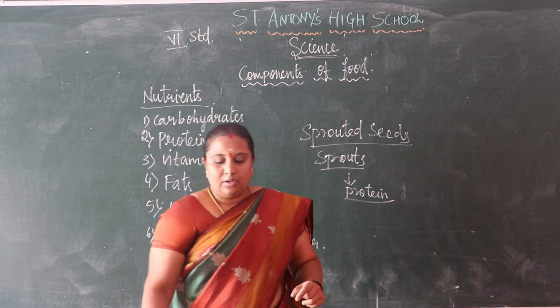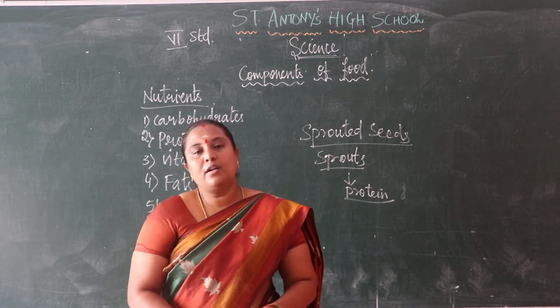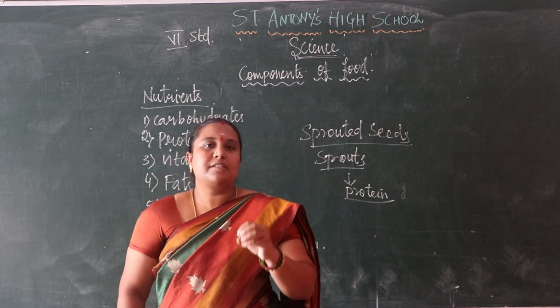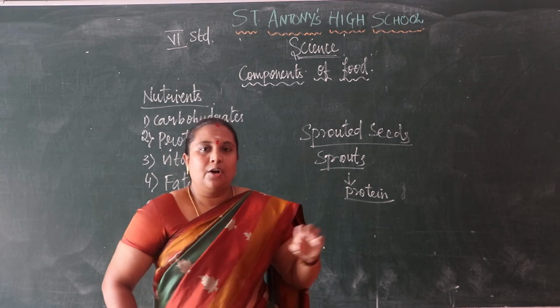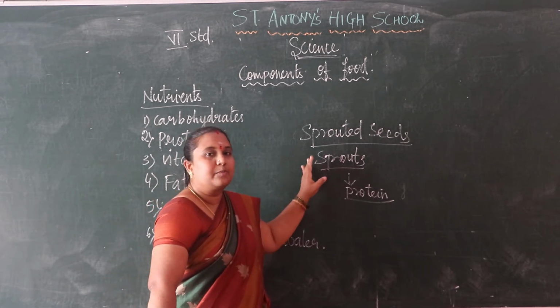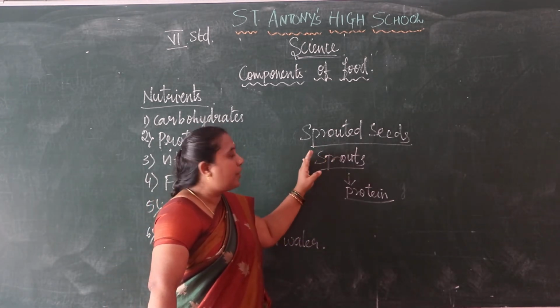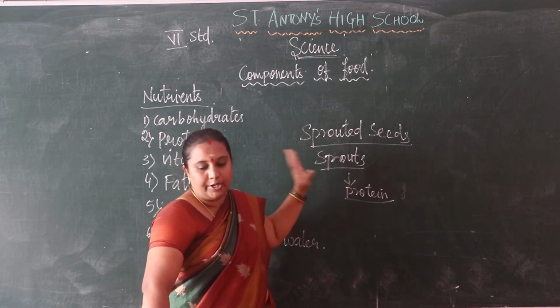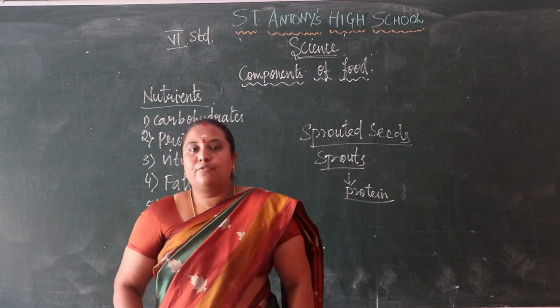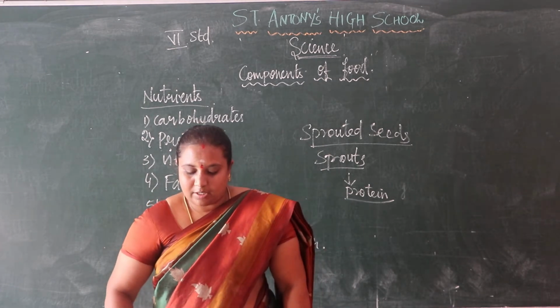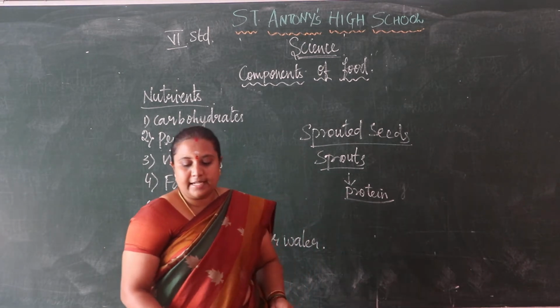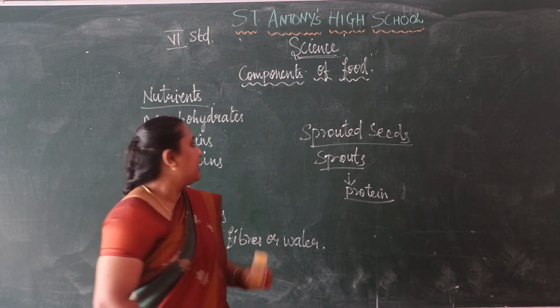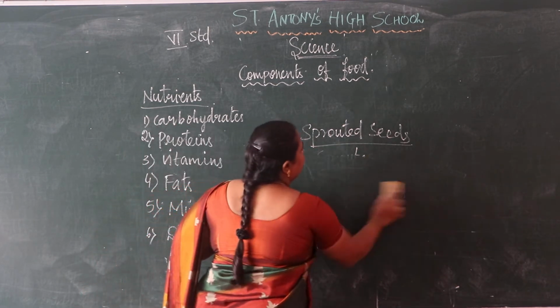So what nutrients do different food items contain? One example I told is sprouted food. Sprouted seeds are giving more proteins to our body. Then examples for carbohydrates: carbohydrates we can say as cereals and pulses.